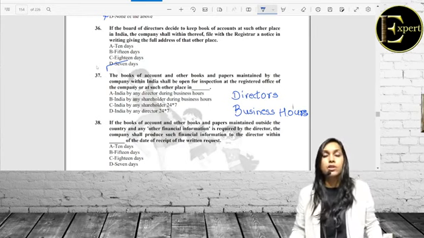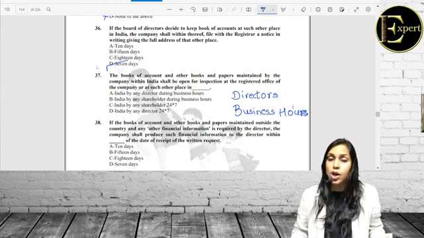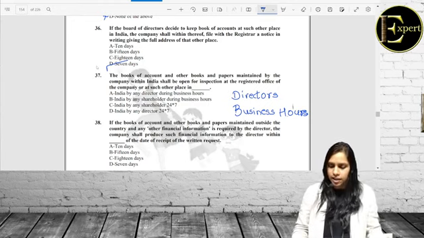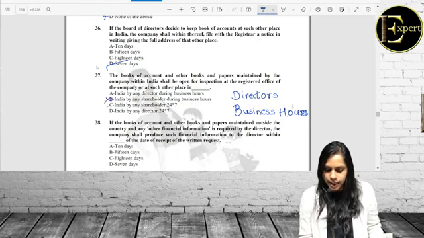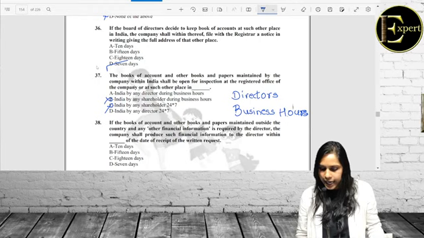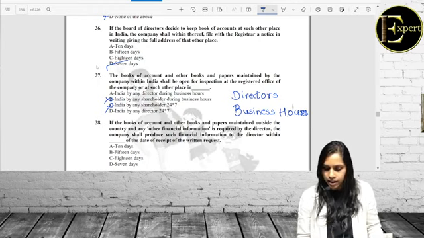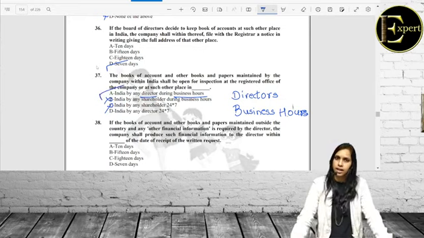So let's choose the alternative which gives us the combination. Quickly tell me, my dear friends, which should be the right answer. Alternative A, B, C or D. B and C cannot be the answer because they are saying inspection by shareholder. So amongst A and D, it should be A because it is director and during business hours. So alternative A stands to be the correct answer.